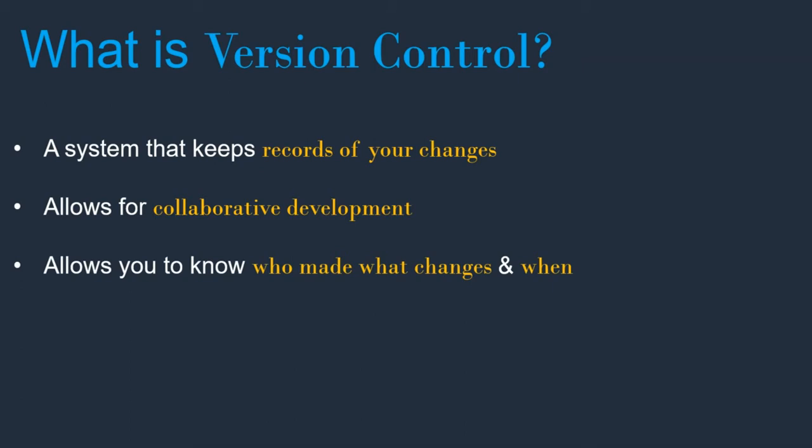As I said, whenever we make any changes, it tracks those changes and remembers who made them. Next, it allows you to revert any changes. If we made some changes today, it is not working and I want to go back to yesterday's code, it is quite easy for me because it tracks what changes I have made today and allows me to revert to the previous code. So these are the major advantages of using version control system.